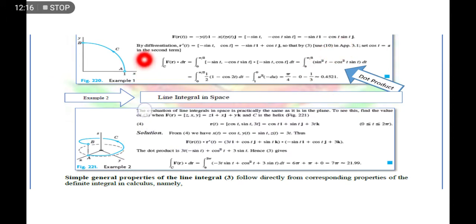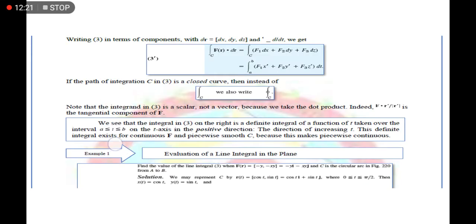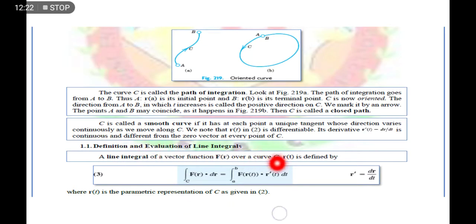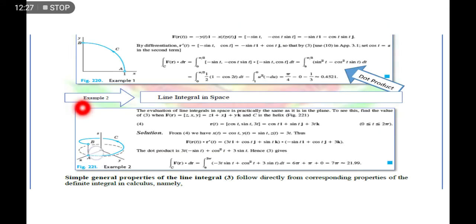So, at the same time, to use this integration here, we have to take the derivatives of r. Where r is equal to this one, itong nasa loob dito. So kung i-derive natin siya, the result is negative sine t and cosine t, or negative sine t cosine t. Okay? So yan yung derivation niya.